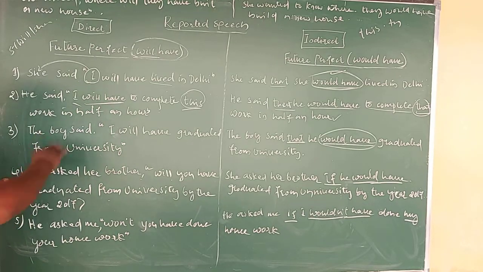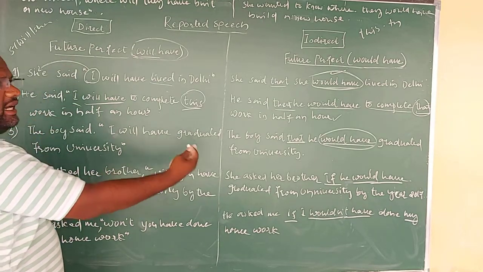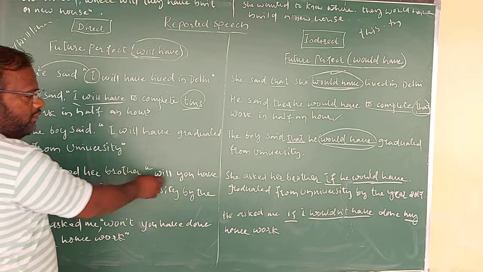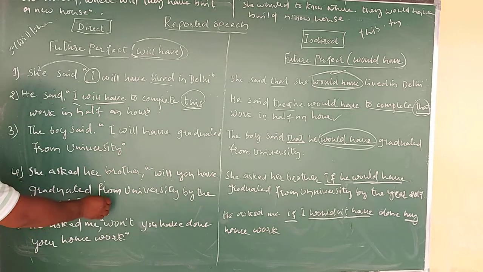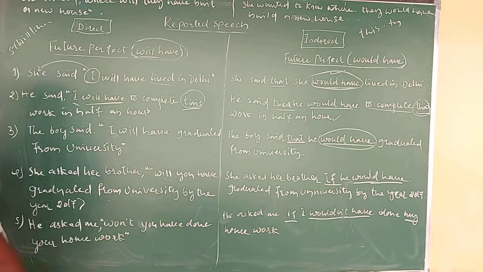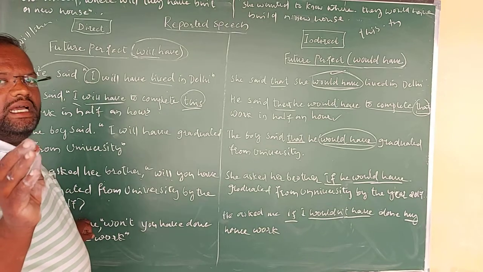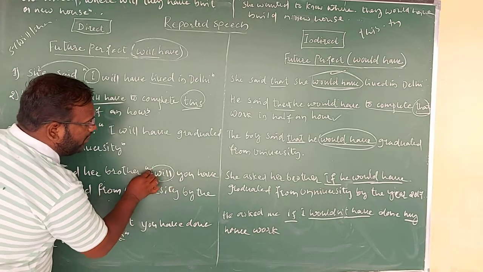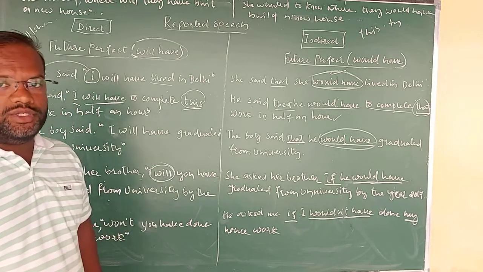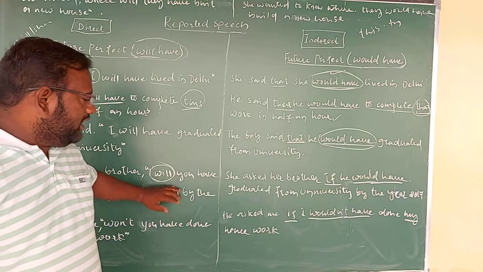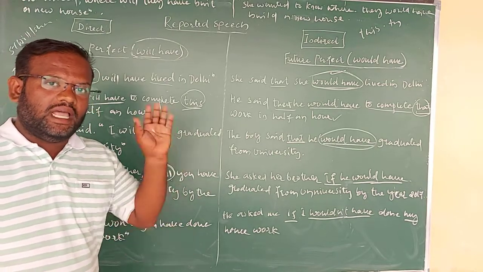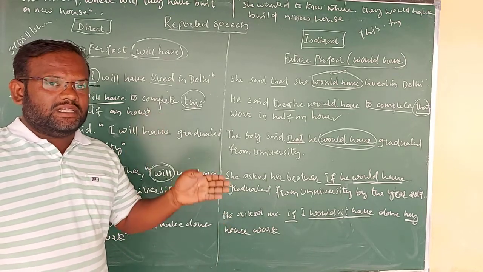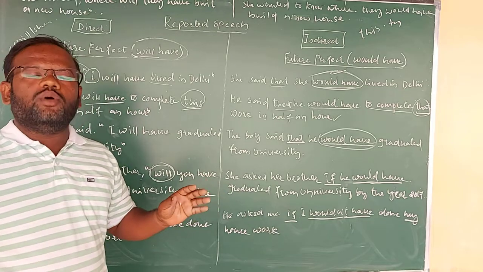So let us change the interrogative sentence given on the board from direct speech to indirect speech. She asked her brother, "Will you have graduated from university by the year 2017?" It is interrogative, so which type of interrogative do we have to find? It is a yes or no type of question. If a sentence starts with a helping verb, then definitely it is a yes or no type of question. Are you sure? Yes or no, we say like that.